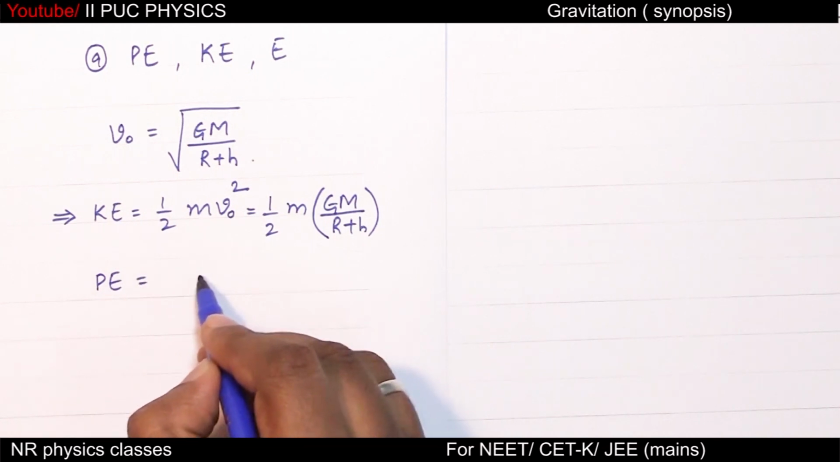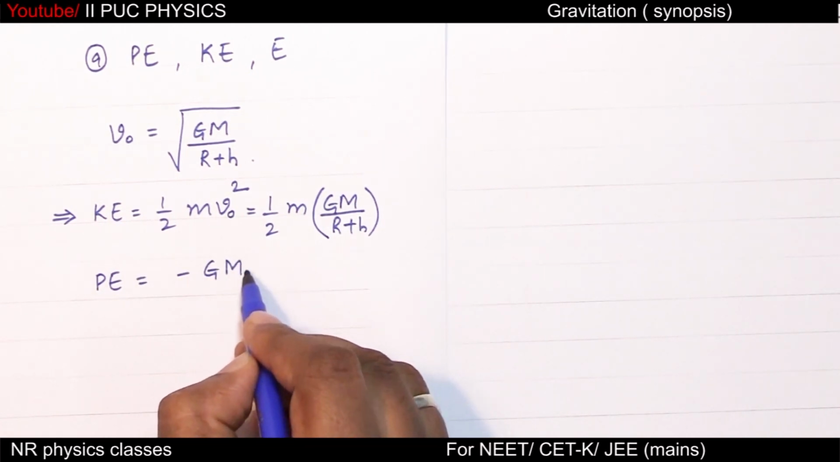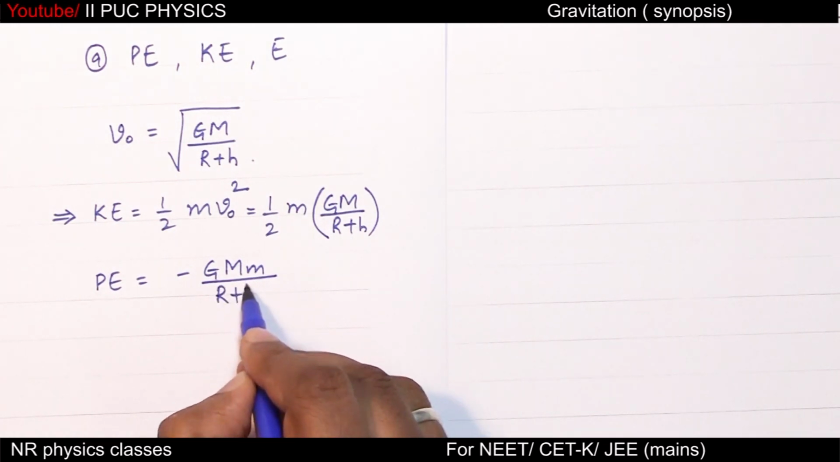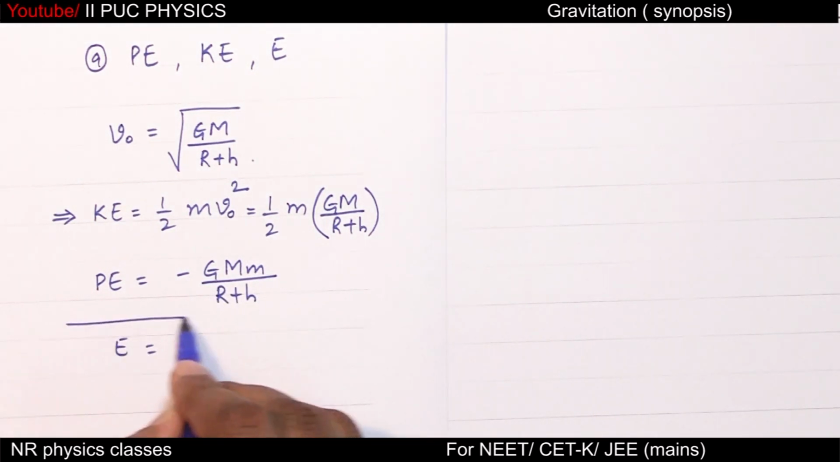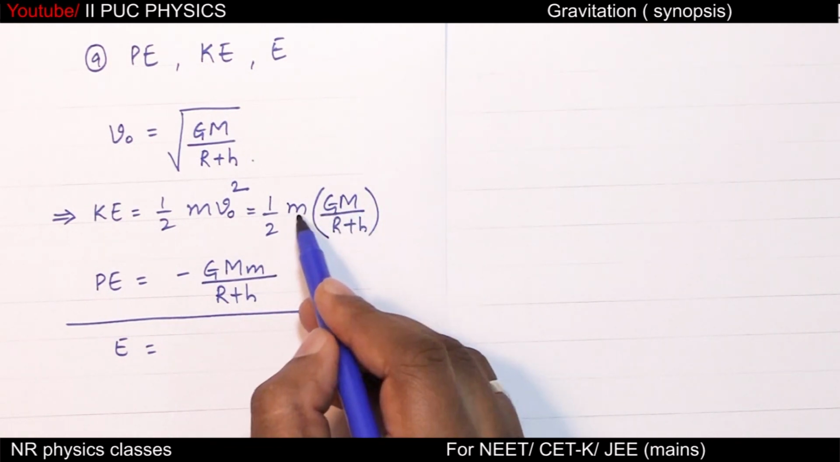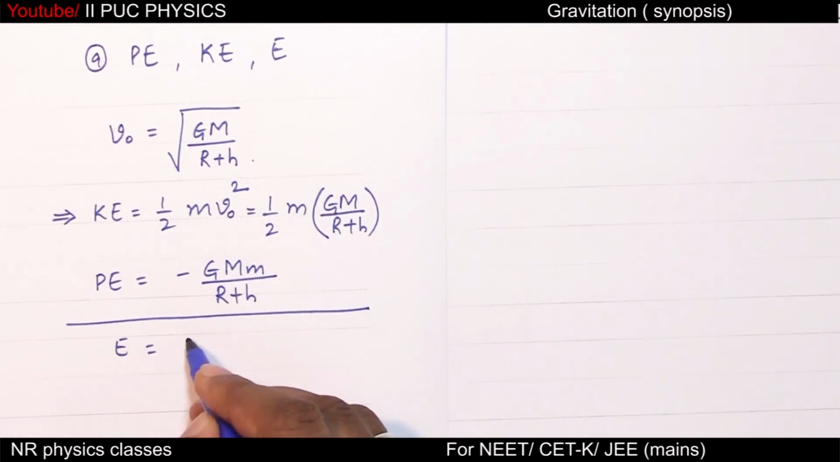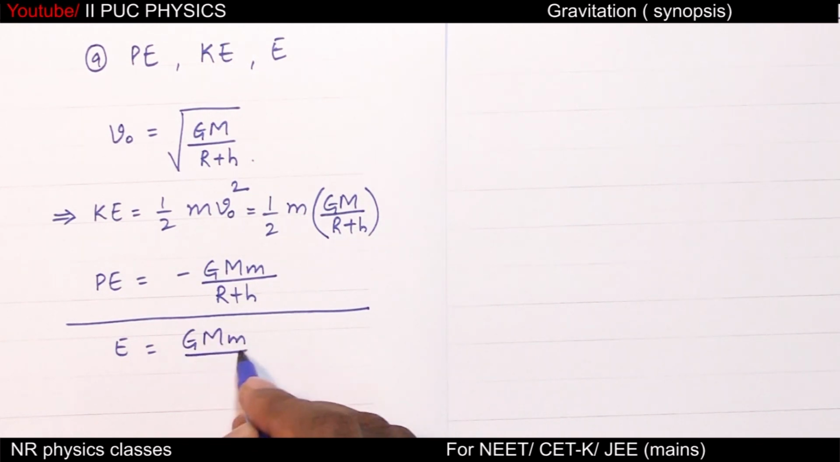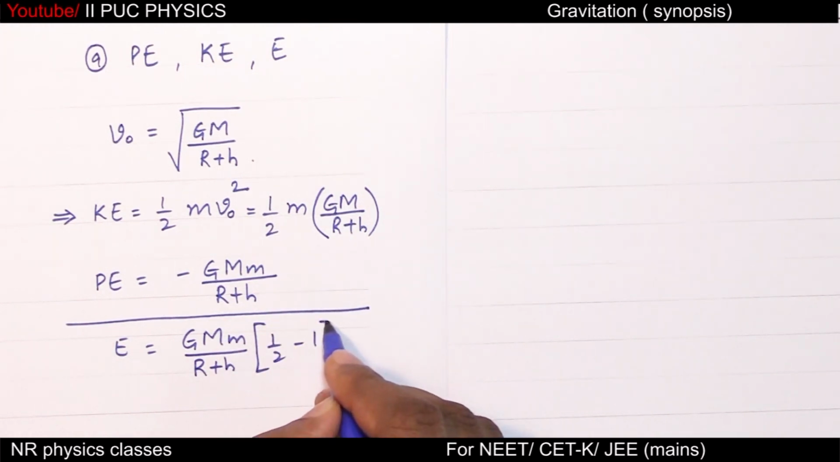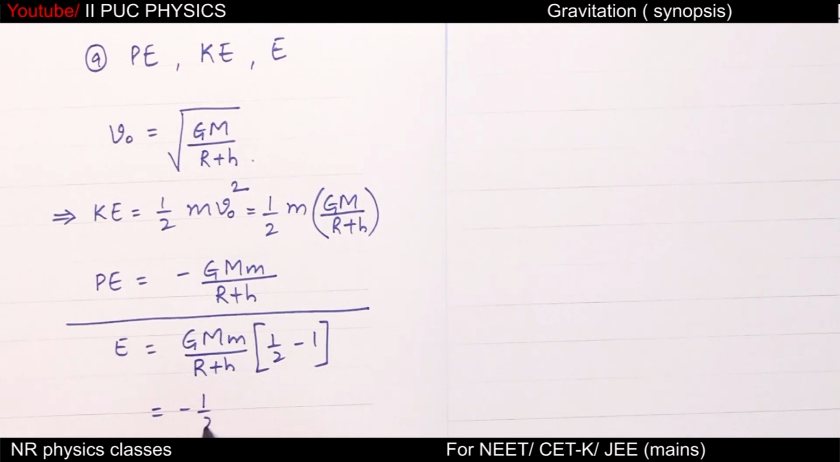Potential energy is minus GMm by R plus h, and total energy is sum of these two. Observe, GMm by R plus h is common factor. So GMm by R plus h into half minus 1 equal to minus half GMm by R plus h. So this is the expression for total energy. Still, total energy is with negative sign, means the satellite is bound to Earth's gravity.